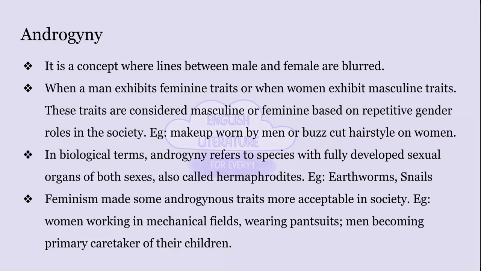Androgyny is a concept where a person exhibits both masculine and feminine traits. These traits are decided by gender roles. Biologically, androgyny means species that have both male and female sexual organs, like snails and earthworms. This word is applied to social construct of gender roles. In humans, there is no such biological evidence of androgyny.